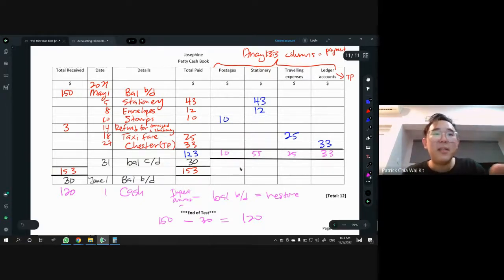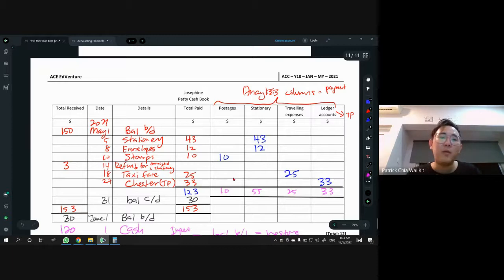Okay, people. With that, this is how you get 12 marks here. The 12 marks are given based on each item and then the analysis column, if I'm not mistaken. So with that, we are done with this paper.